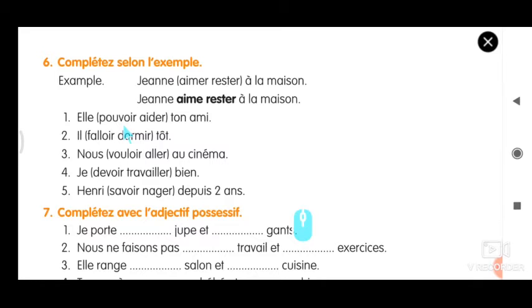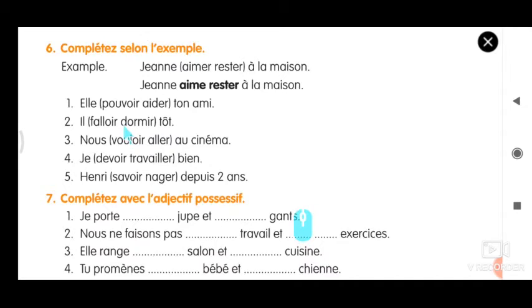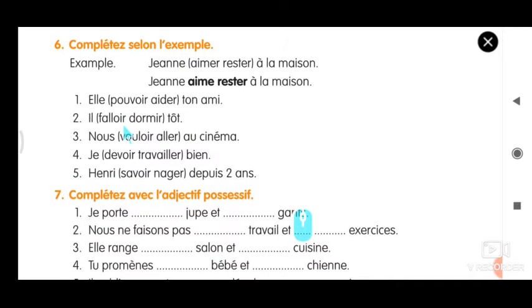Hope you have done. Il falloir dormir tôt. Falloir, just now I said, is an impersonal verb, so it can only be conjugated in the form il. So il faut, F-A-U-T. Please write F-A-U-T. Just strike out falloir and write F-A-U-T. So that will be the answer.